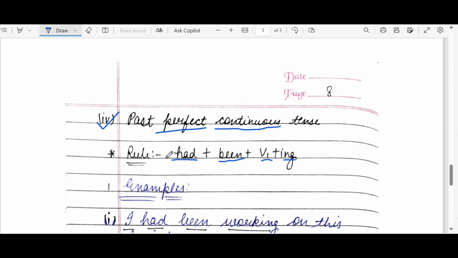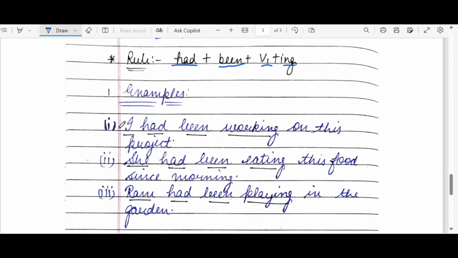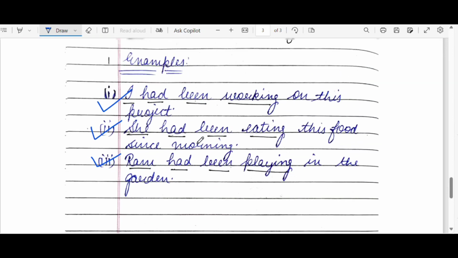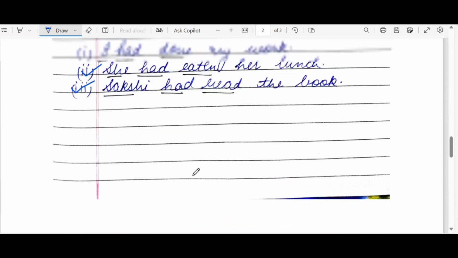Let us take an example. I had been doing my work since afternoon. She had been eating her lunch since afternoon. So how it works? First example is I had been working on this project. I plus had plus been working on this project. She had been eating this food since morning. Ram had been playing in the garden. Ram plus had plus been plus play plus ing, it forms playing in the garden. The main word in present or past or future perfect continuous tense is been. B-E-E-N, been. That is very important.